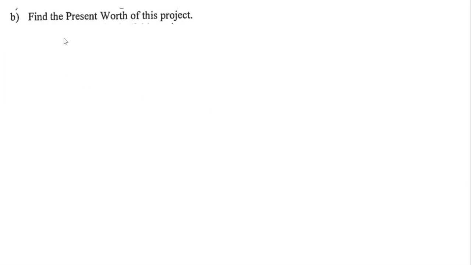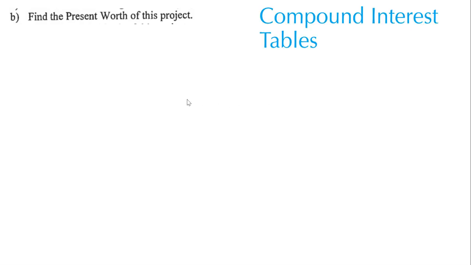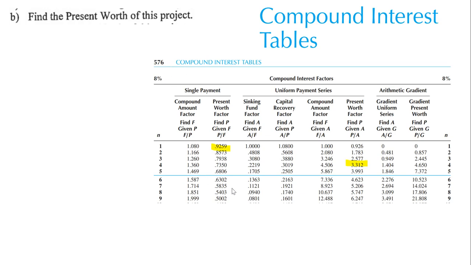In part B, find the present worth of this project. In order to find the present worth, future worth, annual worth in this course, we have to use the compound interest table. You can find it in the internet. This is something like this. Just search for compound interest table. And you will get this table.